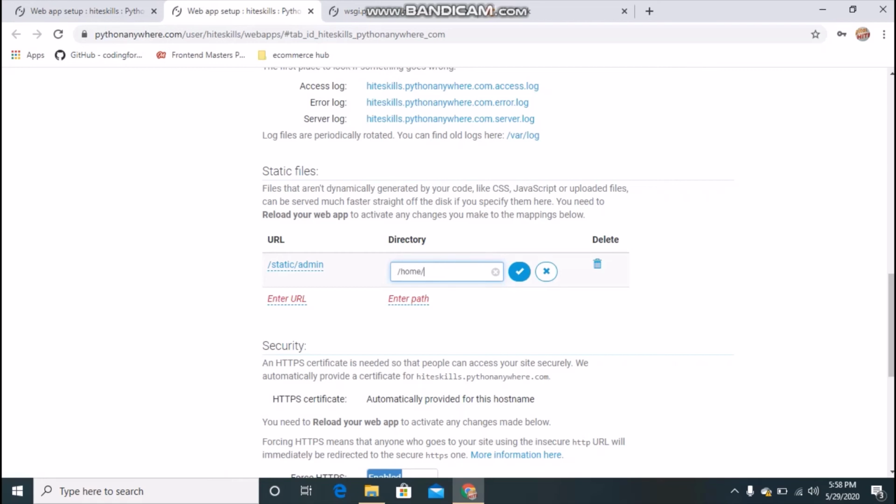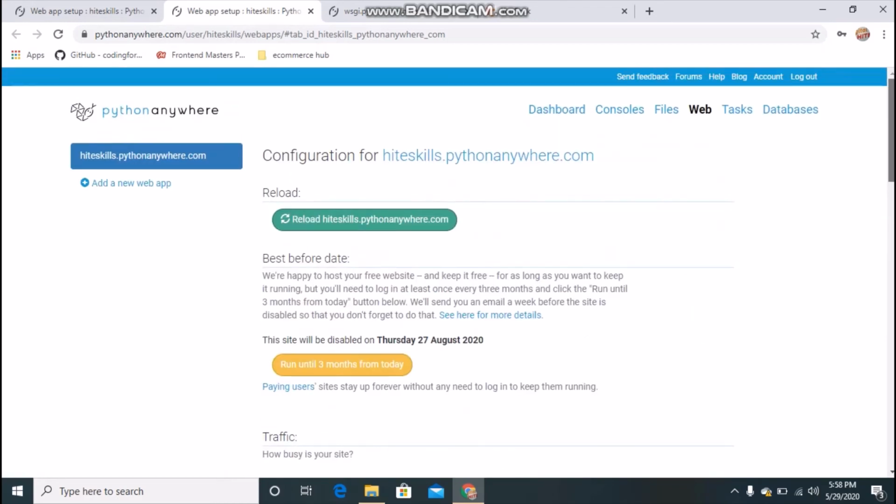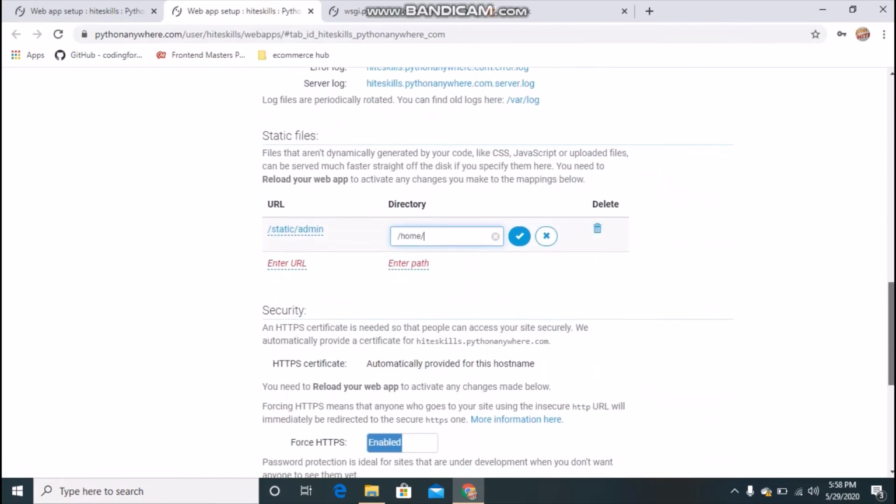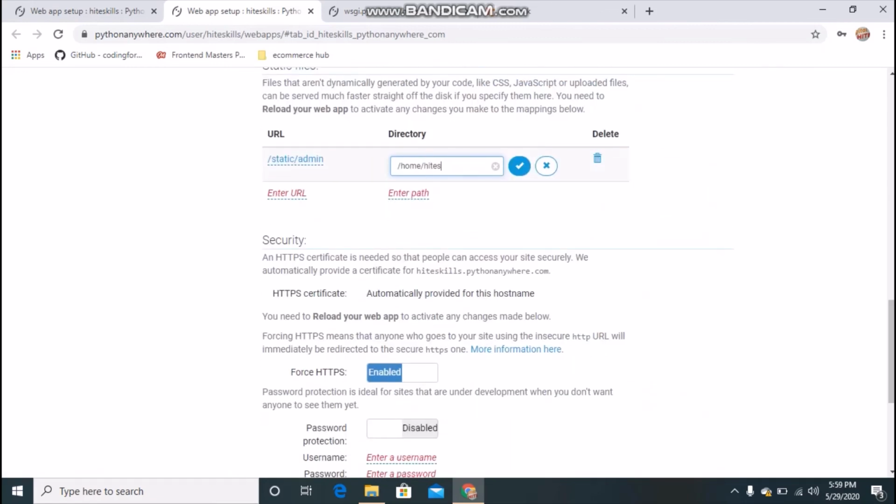Remember, this will be long to type. It's /home/ followed by your username, which you will find at the top as well. Then slash .virtualenvs, just keep typing with me guys, slash, and you have to supply your virtual environment name.